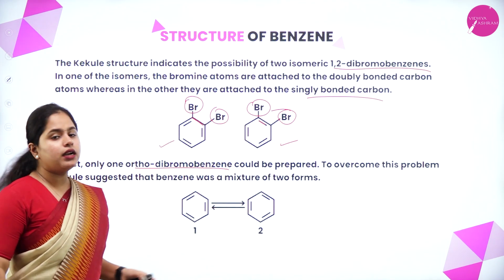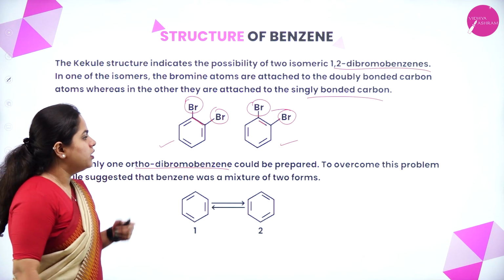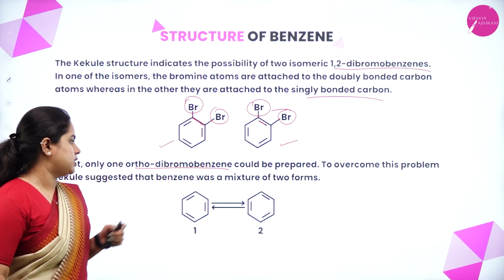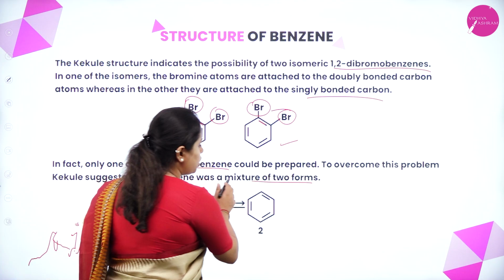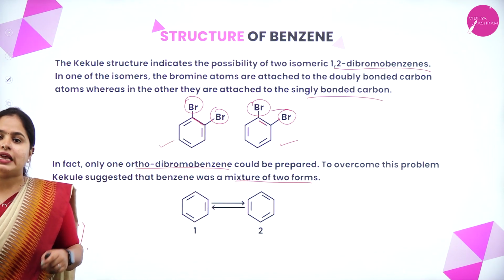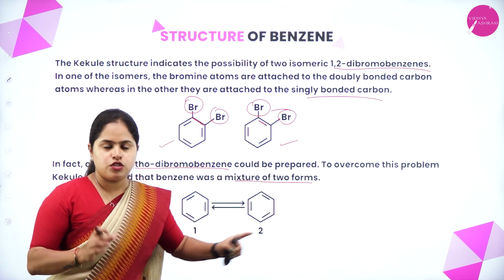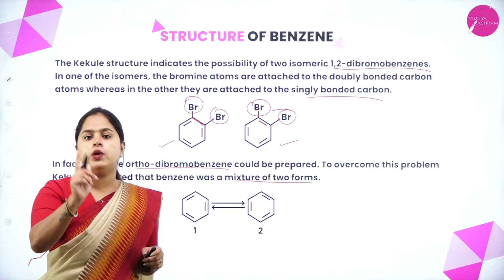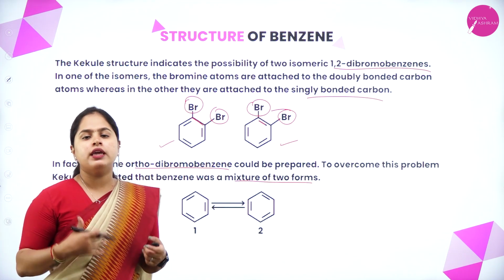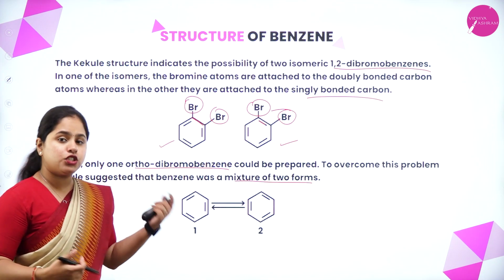So only one ortho structure is possible. To overcome this problem, Kekulé suggested that benzene was a mixture of 2 forms. So he told that either it should be here or here. So there is a confusion. Only one form is possible. So he concluded that it was a mixture of the 2 forms.